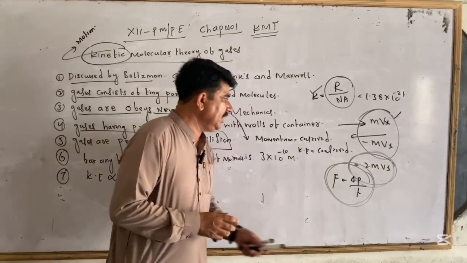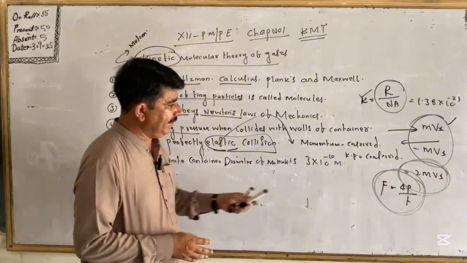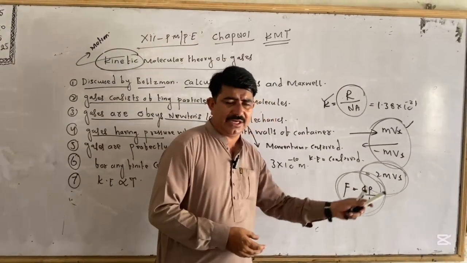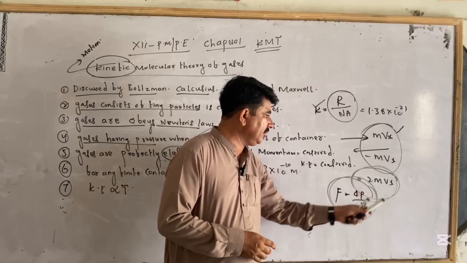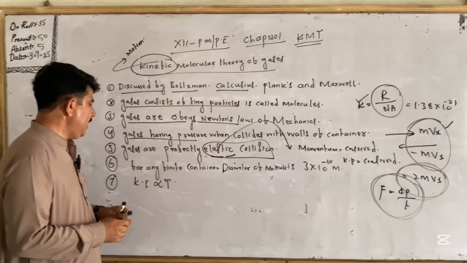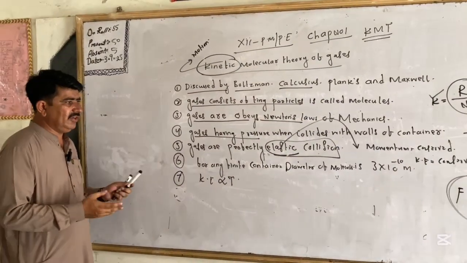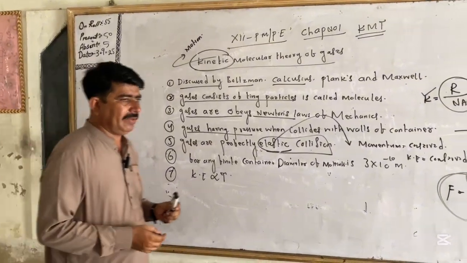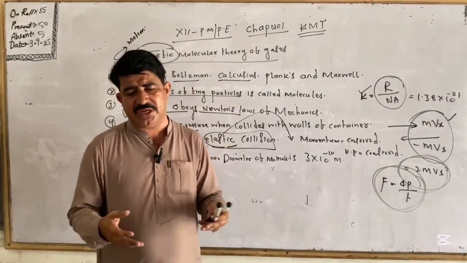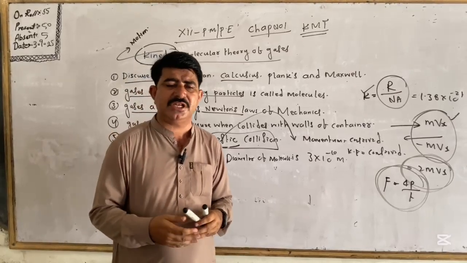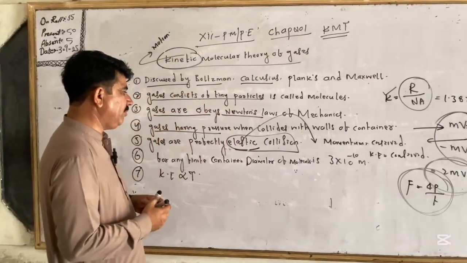dp divided by dt. And you must also know that delta p means change in momentum, that will be mvx minus (-mvx), that is equal to 2mvx. And when we discuss pressure, the interpretation of pressure in gases we can discuss next. Pressure is the force per unit area. You must know about pressure.